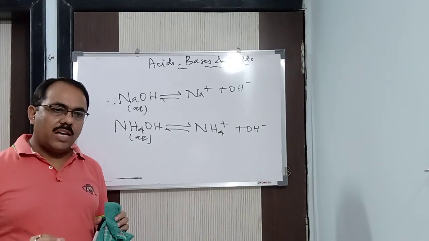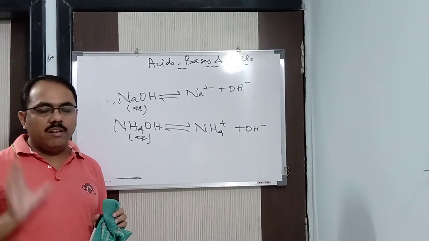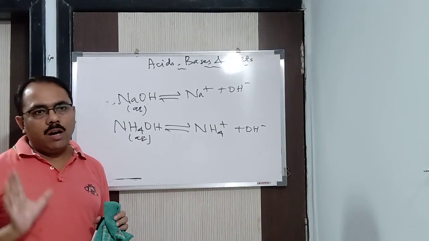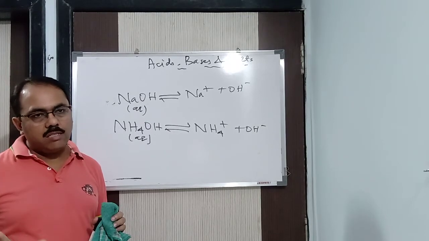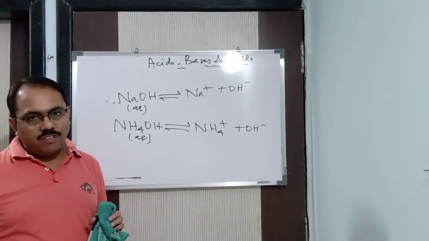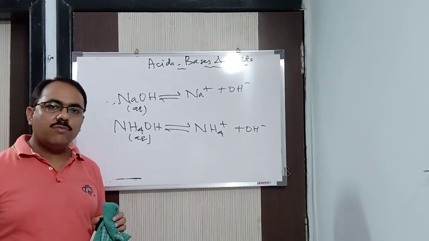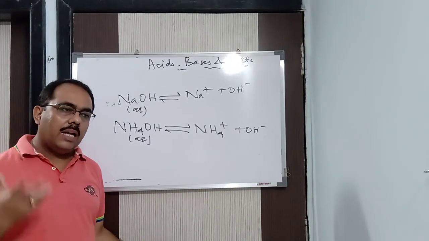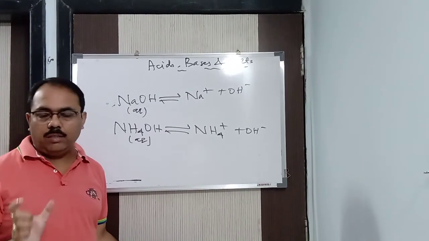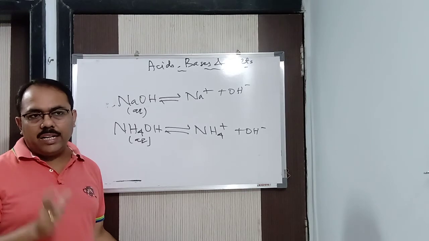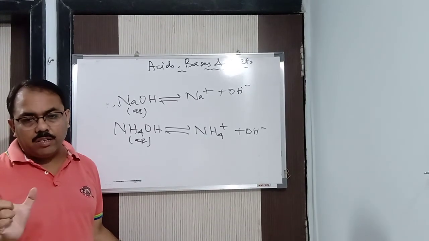Concentrated acid means the solution which contains relatively more amount of acid in its aqueous state. And you have to use the word relatively, because concentrated and dilute are relative terms. Remember that.